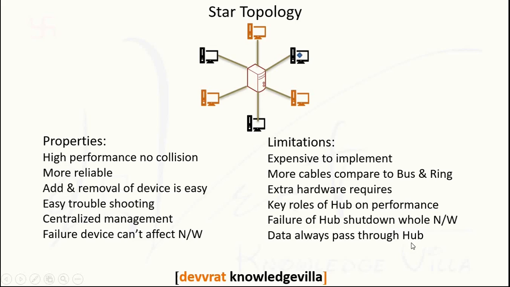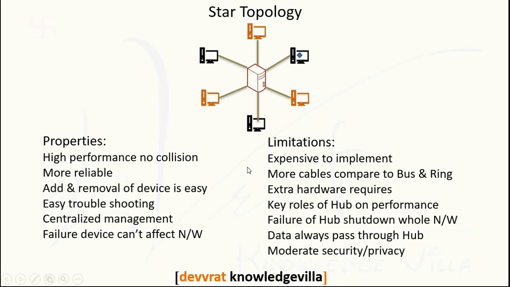Data always passes through the hub. No device can send data directly from one device to another device; every device has to transfer the data via the hub. Due to this reason, we are getting moderate security and privacy.